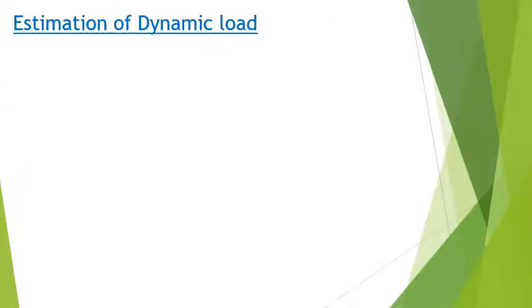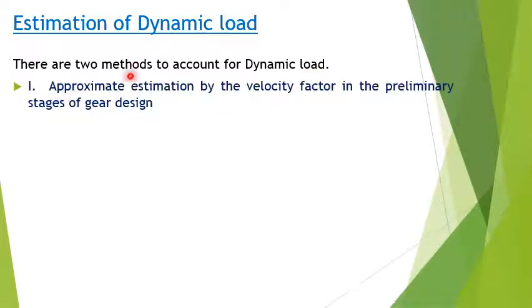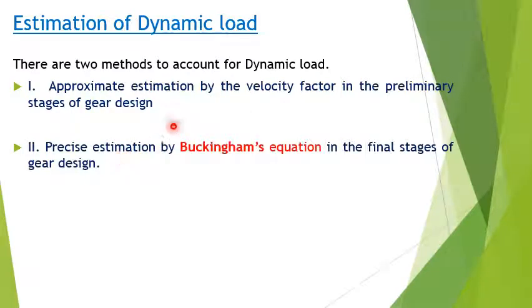How to find out the dynamic load? There are basically two methods to account for the dynamic load. In the early or preliminary stages of the gear design, we can have an approximate estimation by using the velocity factor CV in the gear design, and then we can have the precise estimation by using the equation derived by the person called Buckingham.